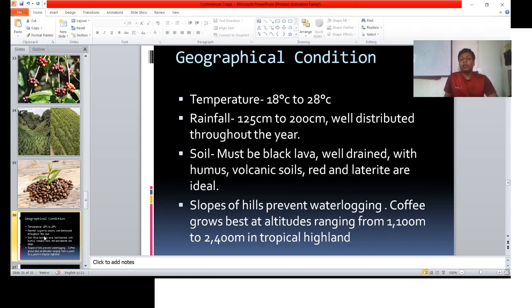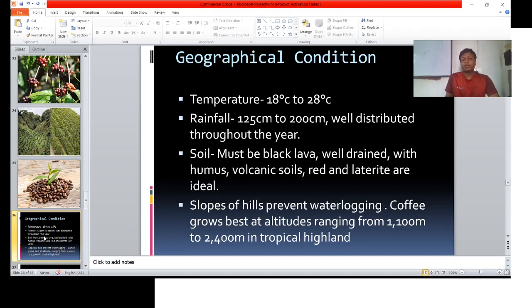When it comes to soil, it must be black lava soil, well drained, with humus. Volcanic soils, red and laterite soils are also ideal for the cultivation of coffee.